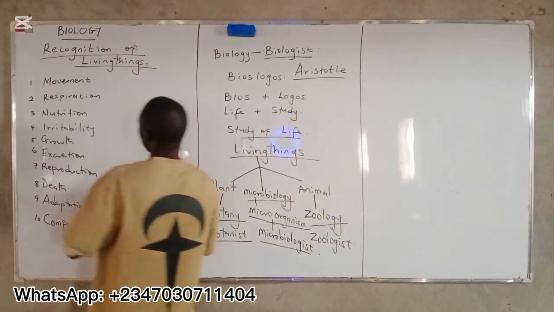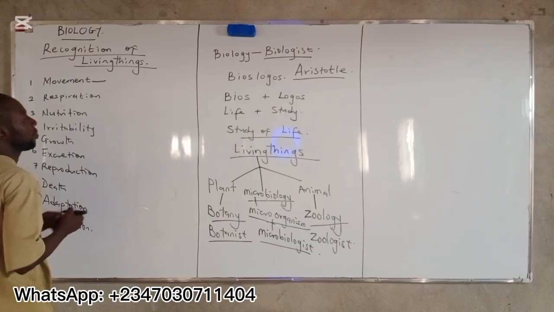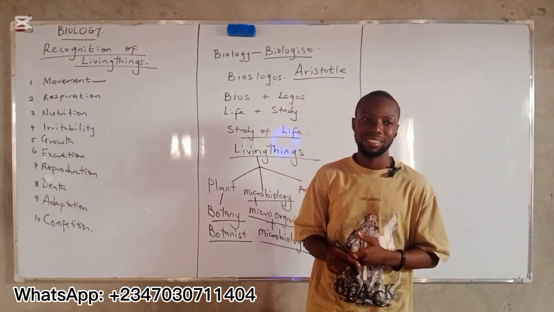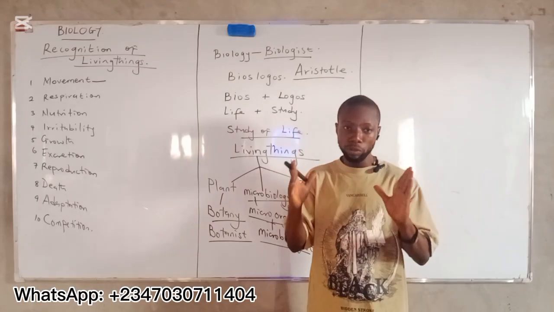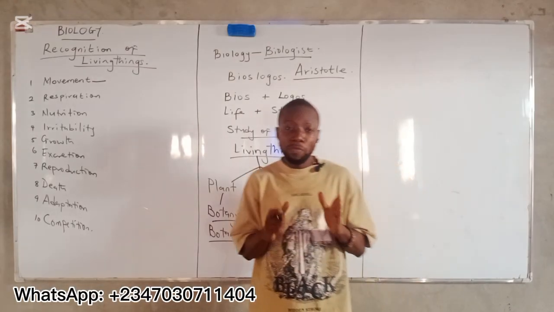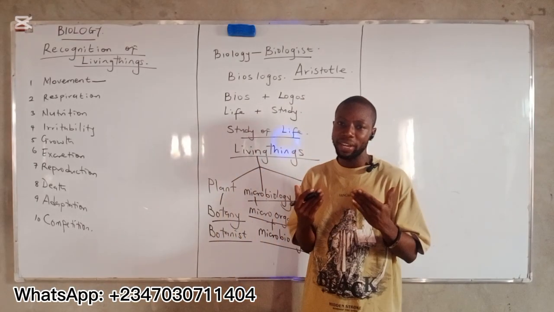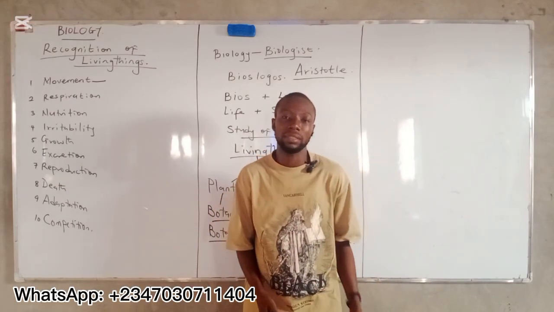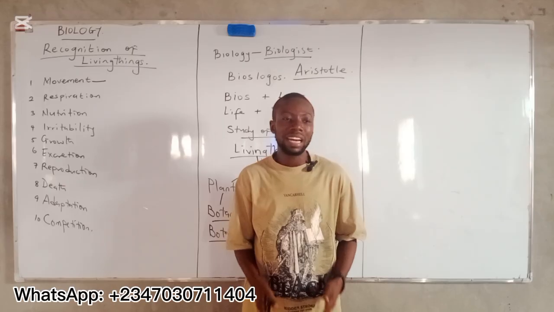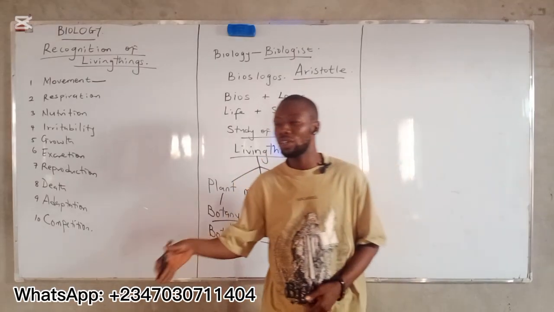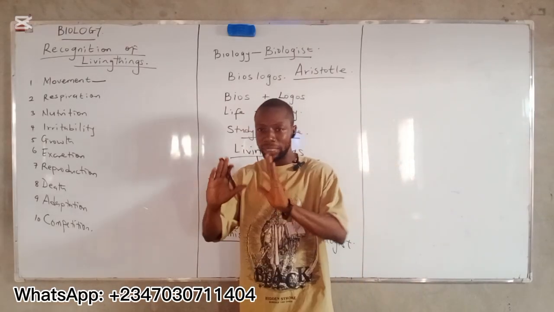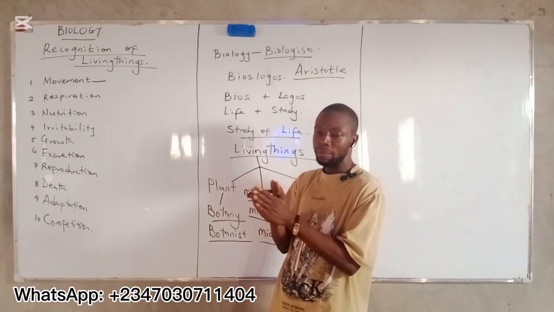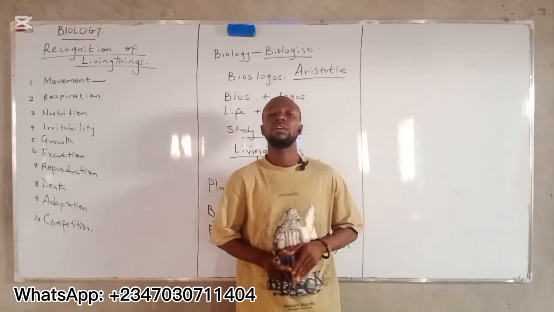All right? Now, let's look at movement. Living things can move from one place to another. Both plants and animals move. But the movement in plants is different from that of animals because a plant is constantly fixed in a place. Plants don't have legs to move from one place to another. So we have this special type of movement for plants. It's not the same as that of animals.